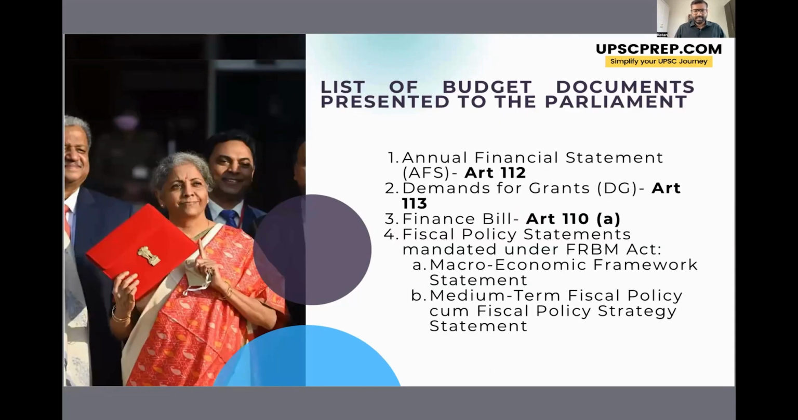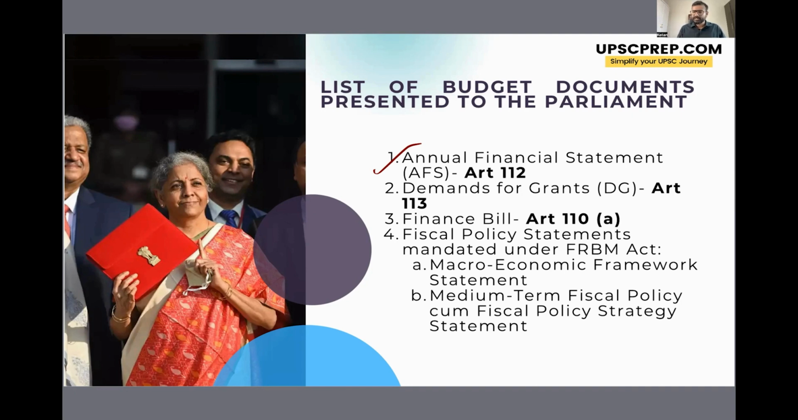So when the finance minister presents the budget in the parliament, there is obviously the budget speech, but along with the budget speech, the finance minister also presents a list of budget documents to the parliament. Now, these budget documents are mandated by the various provisions of the constitution and under provisions of the FRBM Act, which is the Fiscal Responsibility and Budget Management Act, which was enacted in 2003. So let's look at them one by one. The first one is the annual financial statement mandated by Article 112 of the Constitution. Now, the annual financial statement has estimates of revenue and expenditure that is incurred by the government.